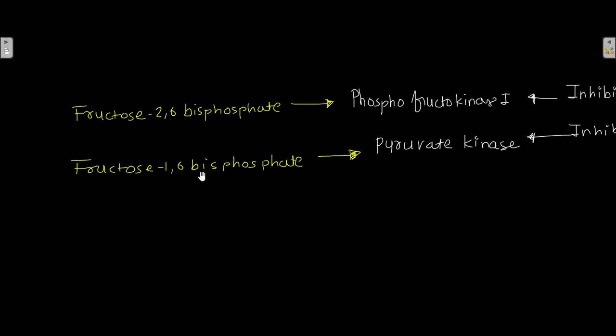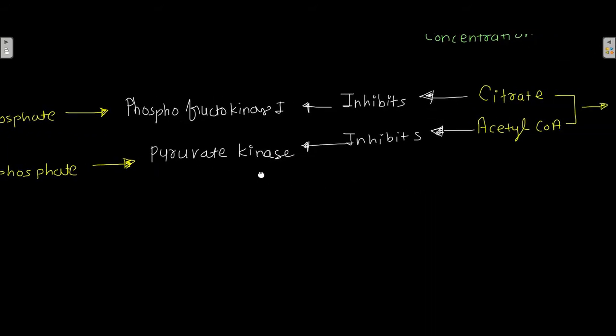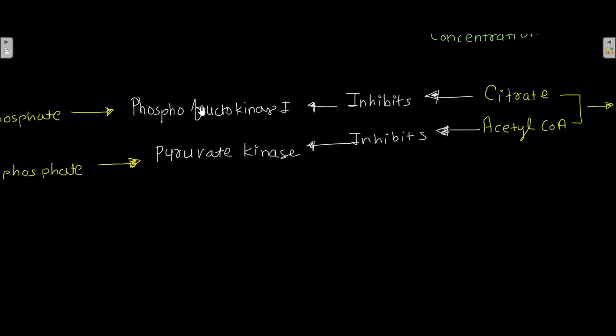Now, fructose 2,6-bisphosphate and fructose 1,6-bisphosphate activate phosphofructokinase 1 and pyruvate kinase. Fructose 2,6-bisphosphate activates phosphofructokinase 1 and fructose 1,6-bisphosphate activates pyruvate kinase. And just to recap, citrate inhibits phosphofructokinase 1 and acetyl coenzyme A inhibits pyruvate kinase.